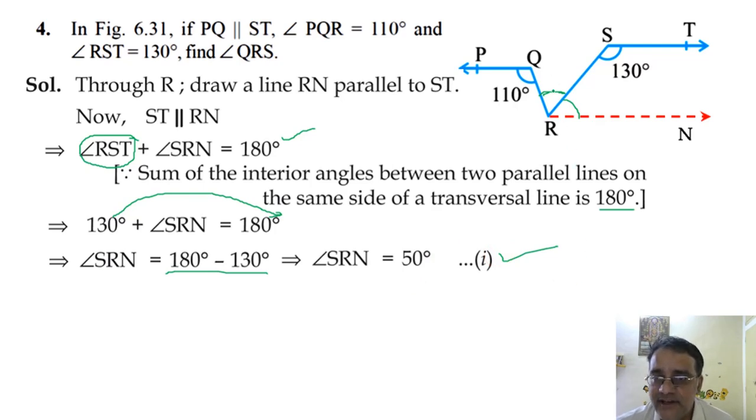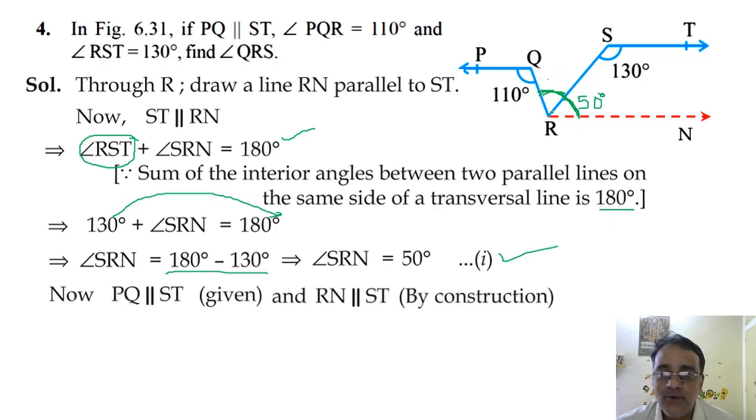Now we have to find this angle. उसके लिए क्या करेंगे, ये वाला जो एंगल है वो ये पूरे एंगल के बराबर होगा. क्यों? Alternate interior angles. And this angle we got already 50 degree. So what is the value of this angle? 60 degree. 60 degree, right.